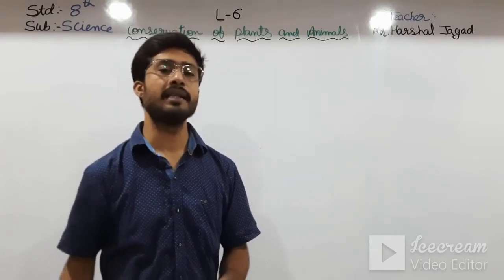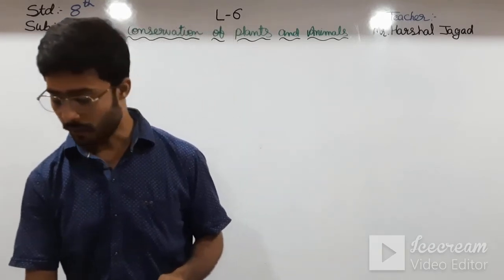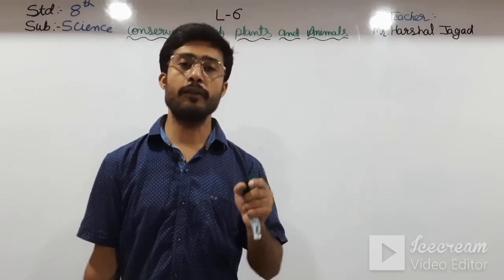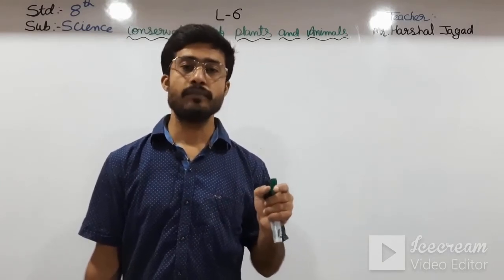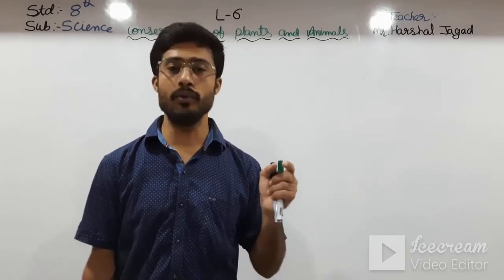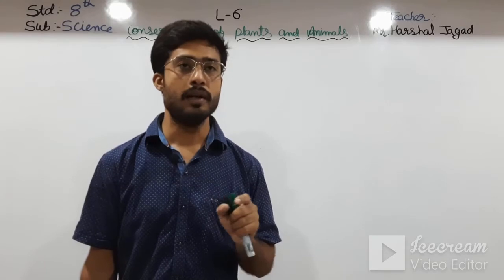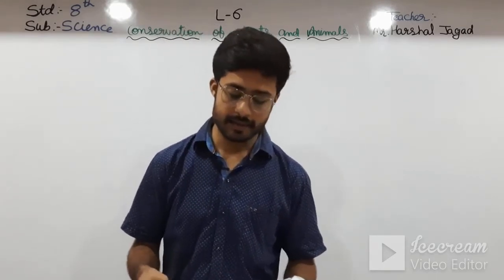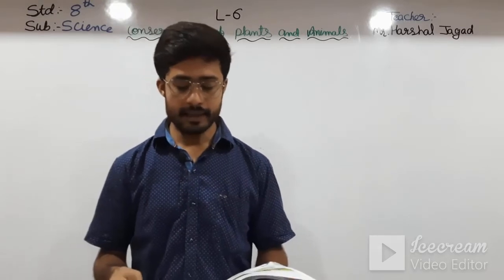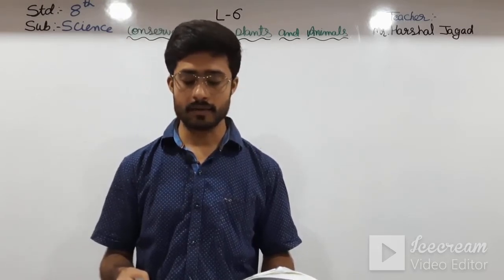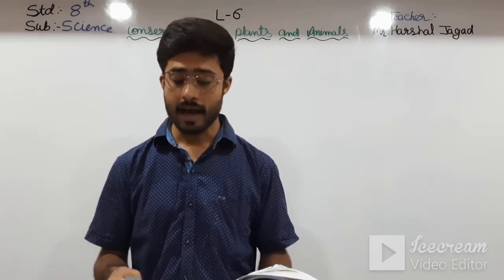Then we go to endangered species. What are endangered species? The species of which only a few are left. Okay students, if there are only a few left, not more, then these are known as endangered species. See here, I am reading that endangered species are those species that are at high risk of getting extinct in their habitat.